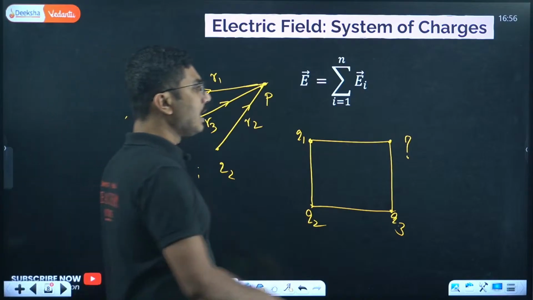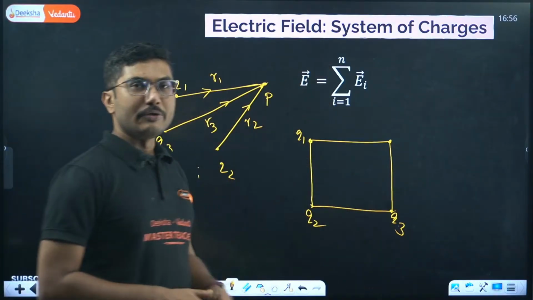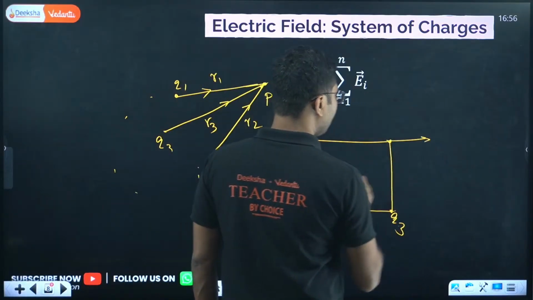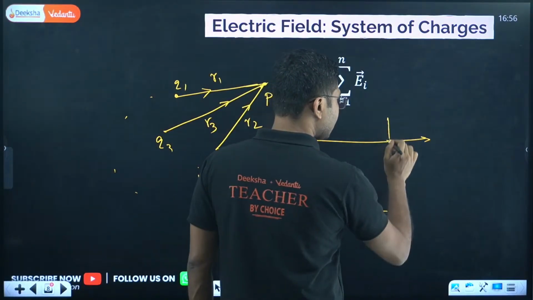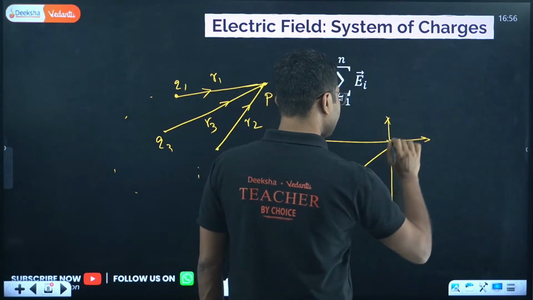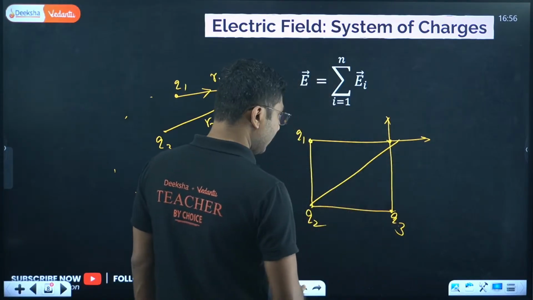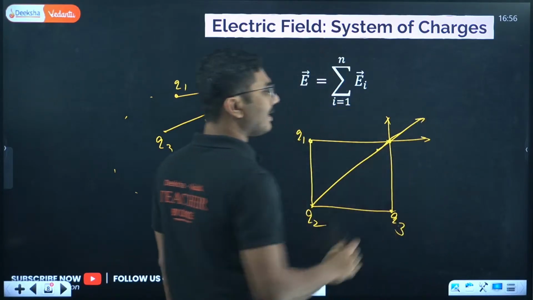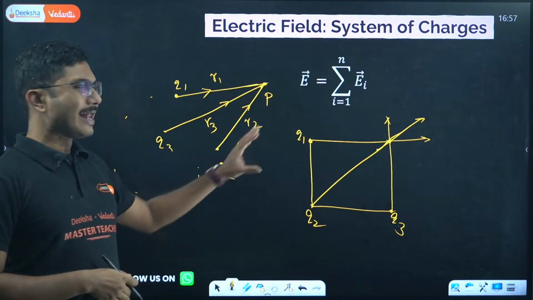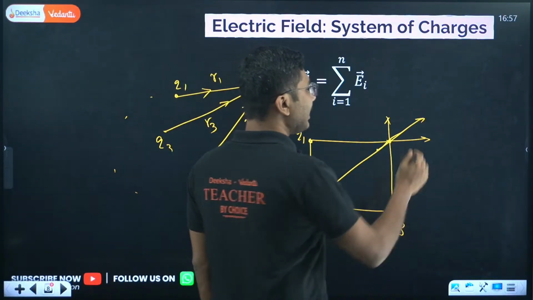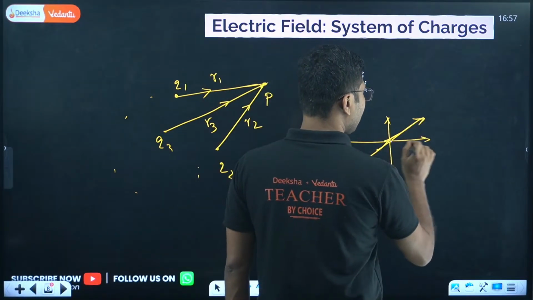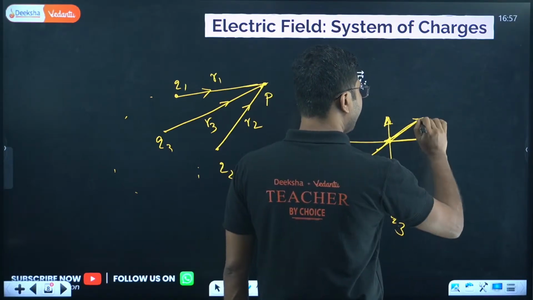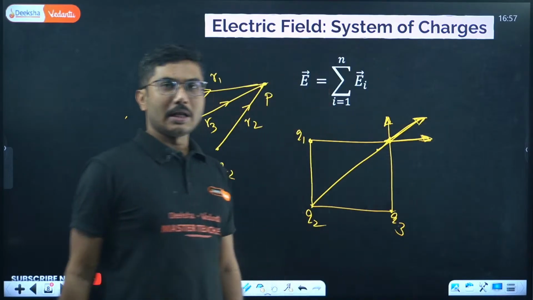Remember, you cannot add them as scalars; you have to use the vector addition theorem. So you have to find the electric field due to charge q1, the electric field due to charge q3, and the electric field due to charge q2, and then you can find the resultant. It generally comes in PU exams, and they will give you values such that generally these two vectors give you a vector which is also in this direction. So finally the last two you can add.